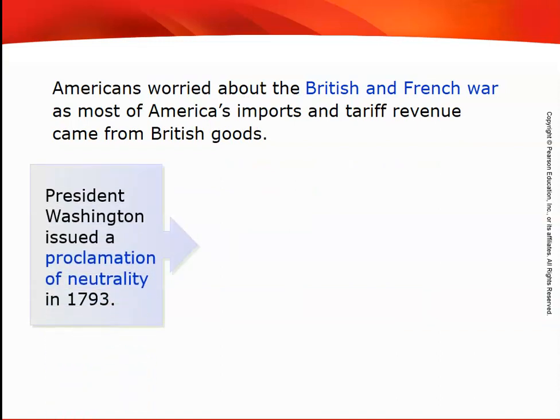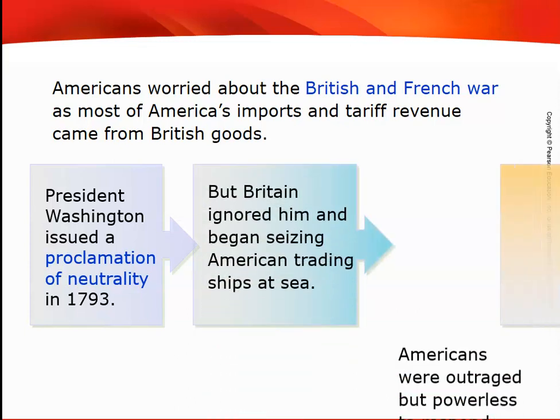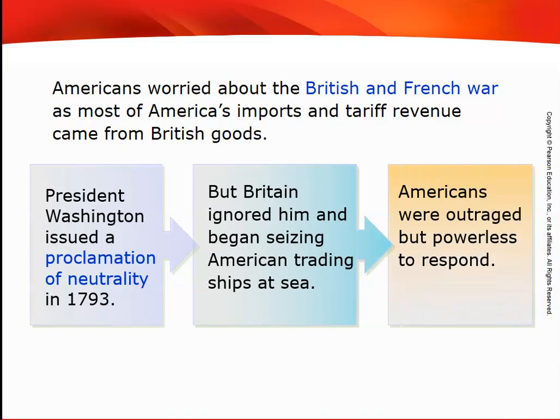Americans worried about the British and French War, as most of America's imports and tariff revenue came from British goods. Washington doesn't have an army or a navy that he can use to say, okay, we're going to fight with one or the other of you. And he really doesn't want to do that. He wants the United States to stand on its own, to not have that one friend in Europe that, well, we'll help you in this war because we're going to need you in another. He doesn't want to do anything like that, and the United States isn't strong enough to do anything like that. So in 1793, Washington will issue a proclamation of neutrality, meaning we're not helping either.